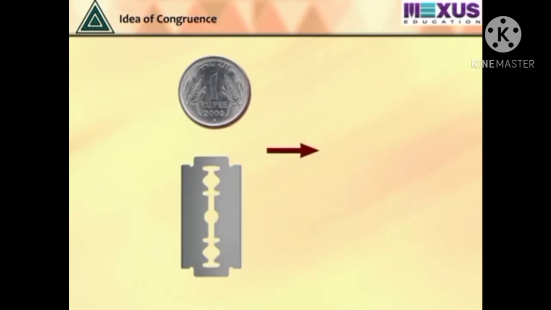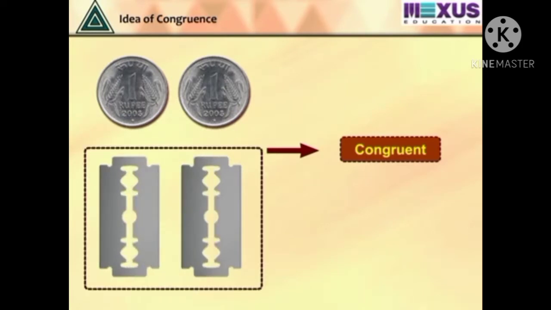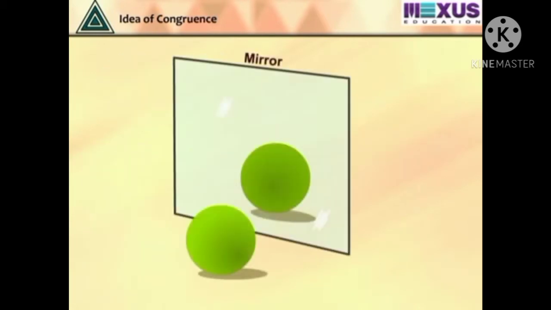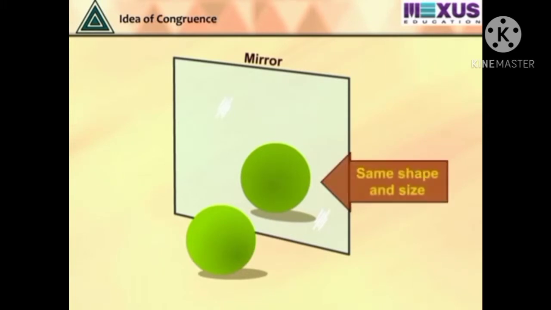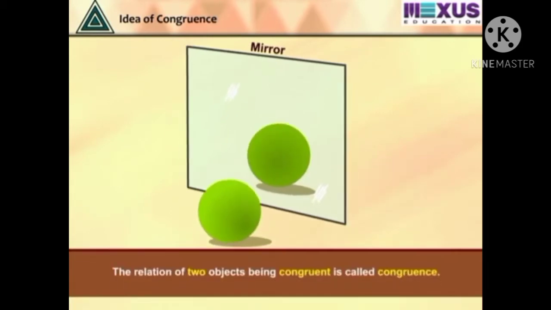Here the two coins are said to be congruent as they have the same shape and same size. Also the two blades are the same size and same shape, so they are called congruent. In geometry, two figures or objects are congruent if they have the same shape and same size, or one has the same shape and size as the mirror image of the other. The relation of two objects being congruent is called congruence.